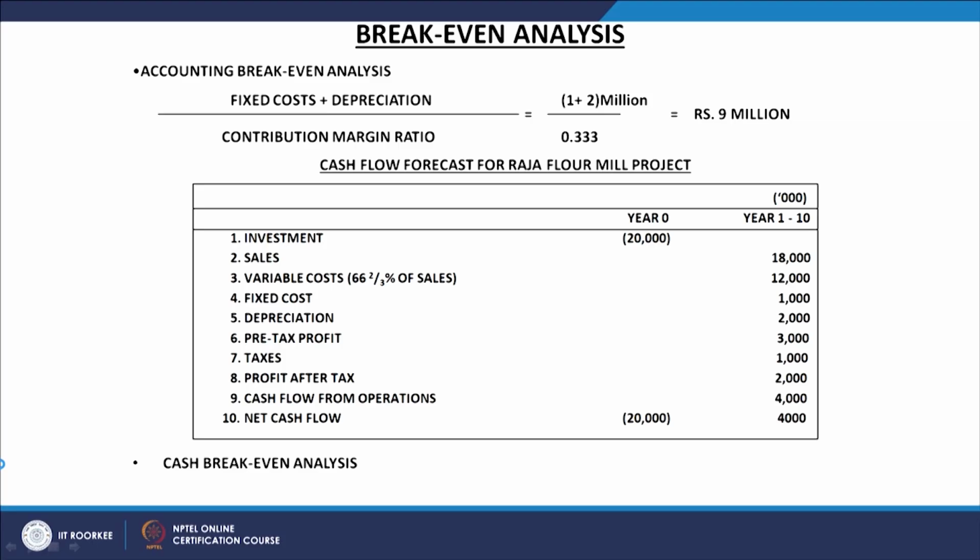For finding out the financial break even point, we try to find out at what level of sales the project will have a 0 NPV, because in financial terms the break even point is achieved when the NPV of the firm is 0. Normally also in the NPV analysis our decision making process remains that the NPV of the project should be minimum 0, it should not be negative.